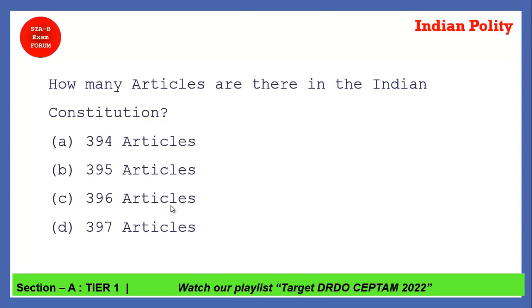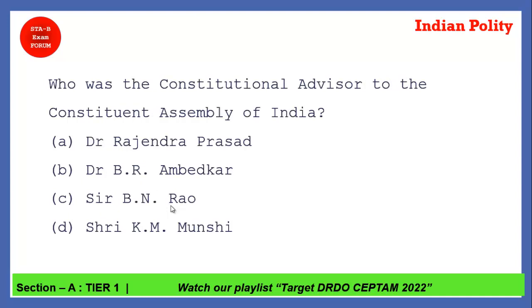Coming to the next question. How many articles are there in the Indian Constitution? We told you there are 22 parts, 395 articles, and 8 schedules. So the correct answer is option B, 395 articles.